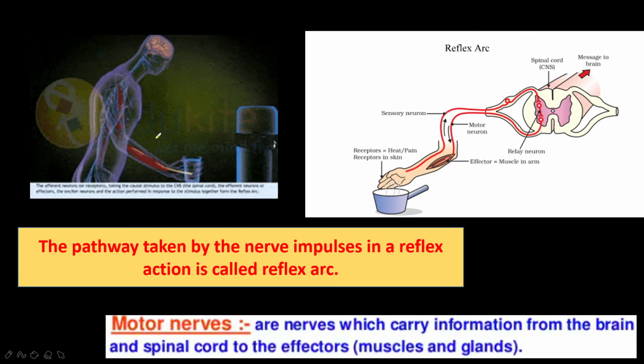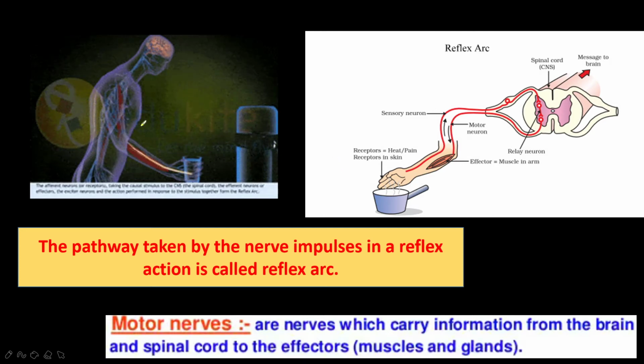Then the impulse passes across the relay neuron to the motor neuron via a synapse. The impulse then travels along the motor neuron from the spinal cord along the ventral root. The nerve ending of the motor neuron connects to the effector organ, and the response is produced by the effector organ or that particular muscle. So these are the five components included here.